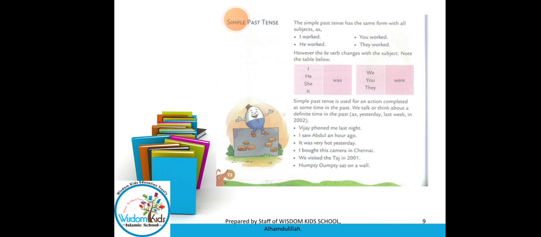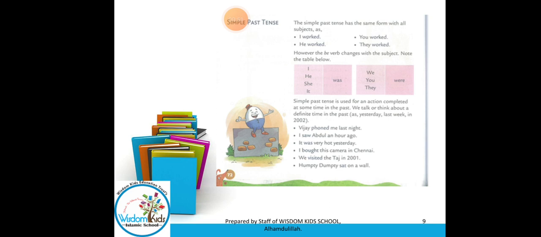The simple past tense has the same form with all the subjects, as in I worked, he worked, you worked, they worked. They have completed their work, so that is why it is called the simple past tense, meaning the action has been done in the past. However, the be verb changes with the subject. Note the timetable. You have to see this timetable to understand what has been given.